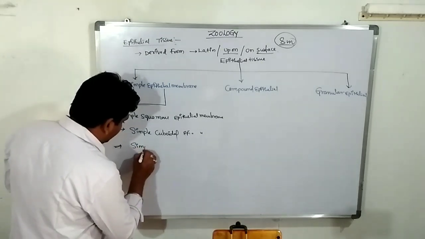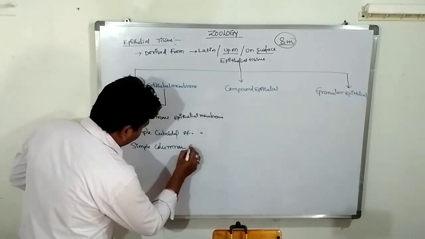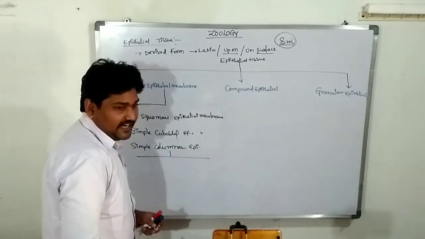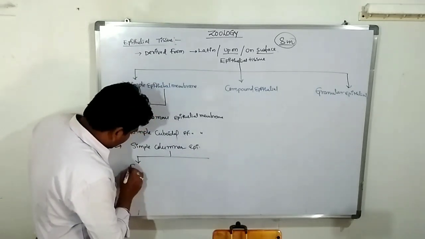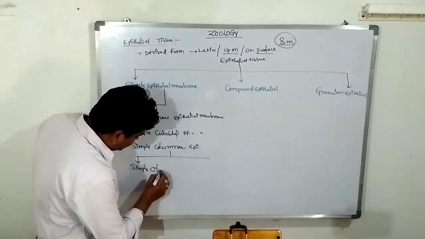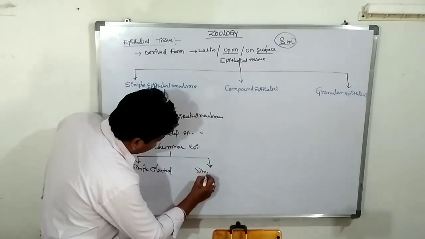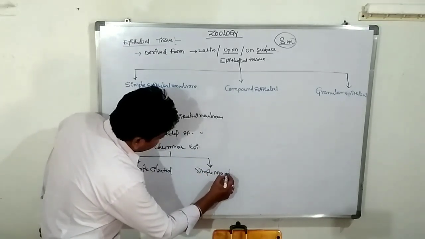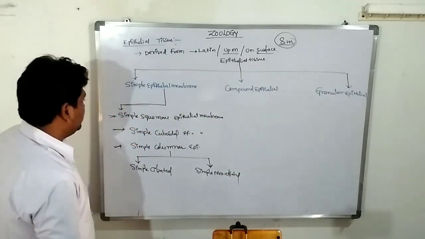Simple columnar epithelium. The simple columnar epithelium is further divided into how many types? Two types. What are they? Simple ciliated and simple non-ciliated.